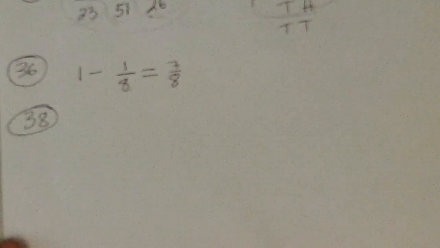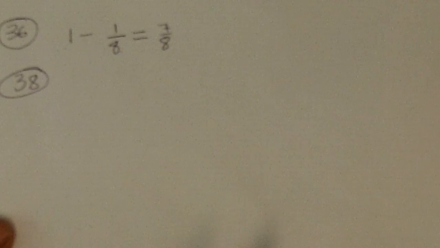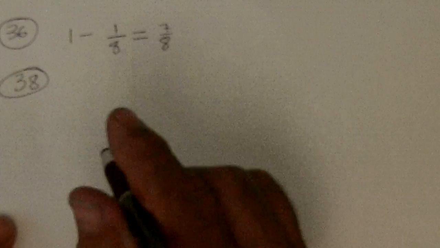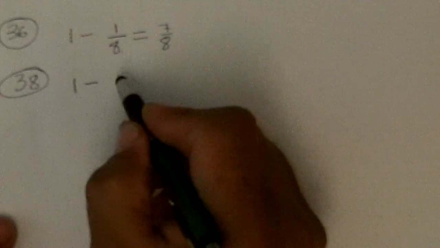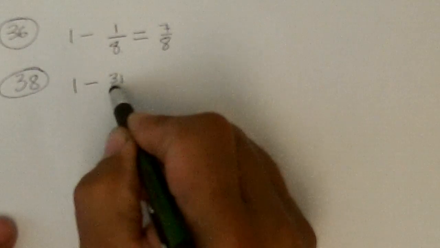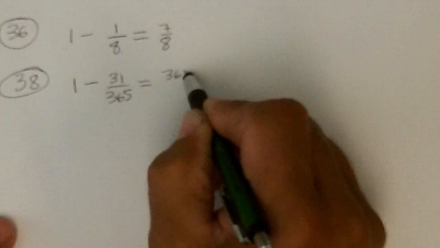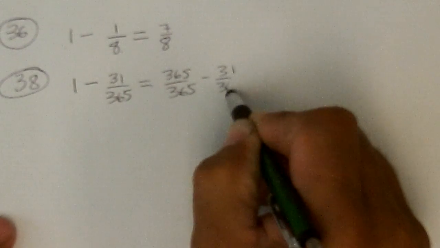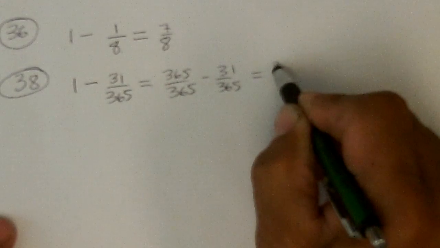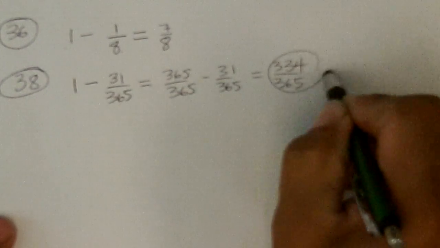38. What's the probability that the next person you meet was not born in July? Well, that would be 1 minus the probability that they were born in July, and July has 31 days out of 365, and so we would have 365 over 365 minus 31 over 365, which is 334 out of 365, and that's what they were hoping you would do.